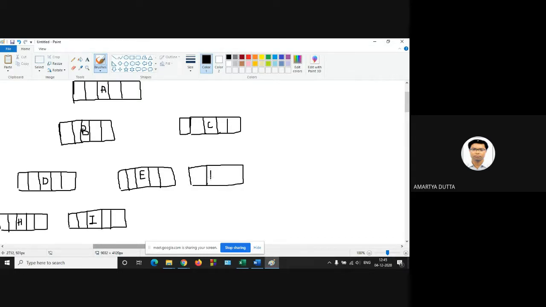This is your F and this is your G. Now can you guess the structure?